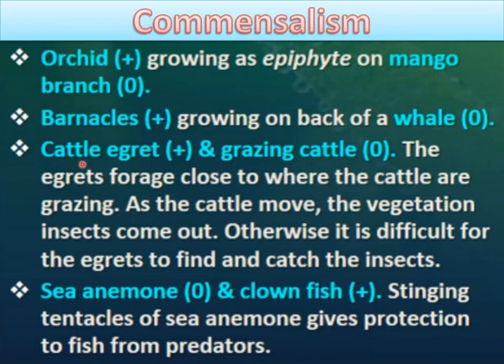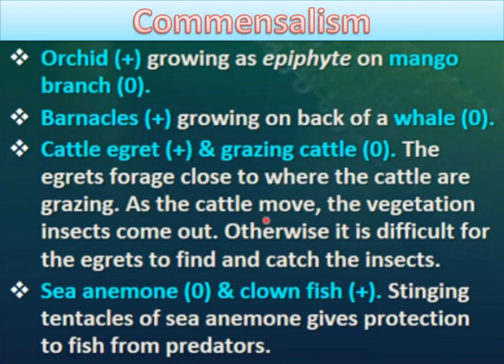Next is cattle egret and grazing cattle. Here the cattle egret gets benefit and the grazing cattle are not harmed, and they are also not getting any benefit from it. These cattle egrets are birds which forage close to where the cattle are grazing.